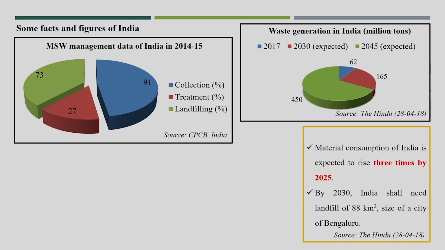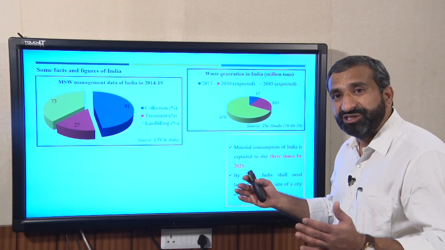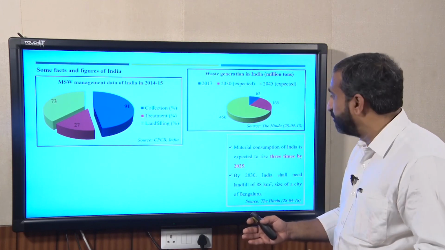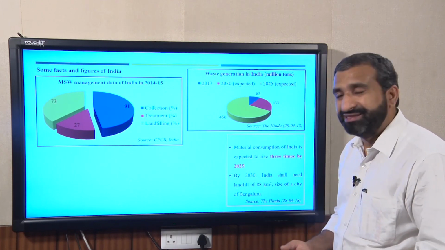Now here, the material consumption in India is expected to rise 3 times by 2025, and by 2030 India shall need landfill of 88 square kilometers, that is the size of Bengaluru. That much size of disposal site will be required to dispose of the waste in 2030.